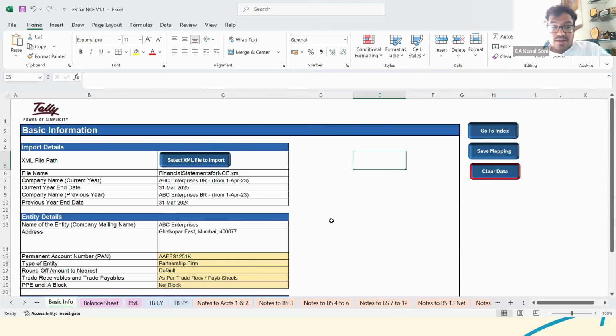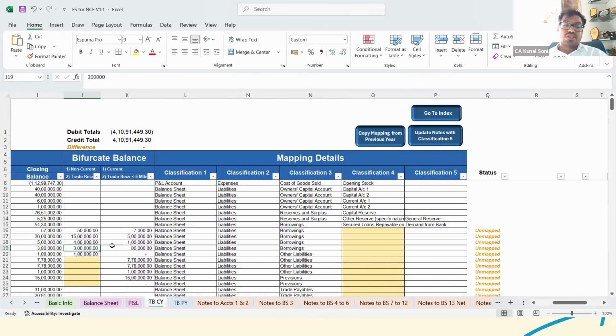But one particular thing we looked into is that there is an option for bifurcate balances. This you would need to do again, because Tally doesn't know grouping. Whatever you have done previously would remain intact, but for bifurcate balances you need to do it again. So even if importing the same again, it is not required that you do the entire mapping right from zero.